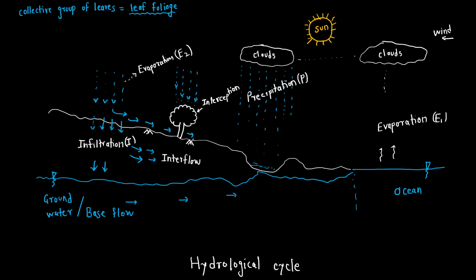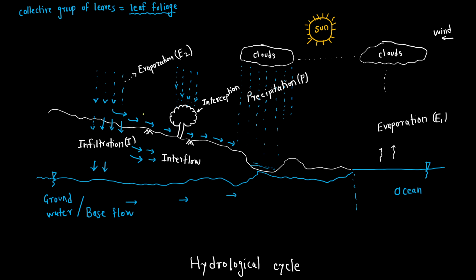I hope you are able to imagine. So a certain amount of water is not going inside, it is not infiltrating. Why is it not infiltrating? Because the soil has already become saturated, and now it is not taking more water. Whatever the excess water is there, it flows along this land. This flow happening over the land is called overland flow.